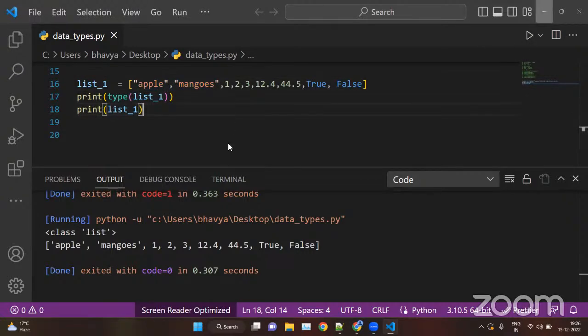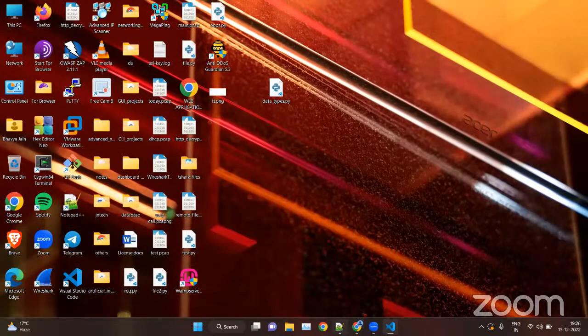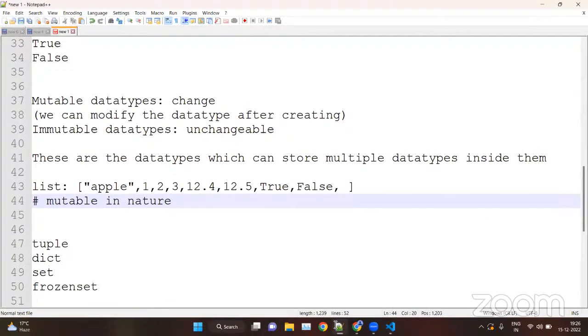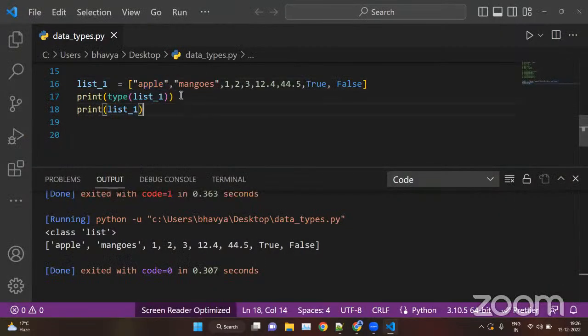Now, mutable means we can change the elements of a list. We can add an element, we can remove an element. For example, we have this list. Now we can change the value of apple with another value, like we can change apple with bananas, or with cherries. So here we can change the value of an element inside the list. Same as we can remove any value, we can remove the true false values. We can add more values inside the list. That is known as mutable.